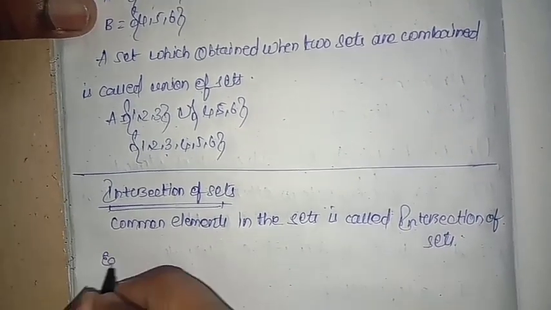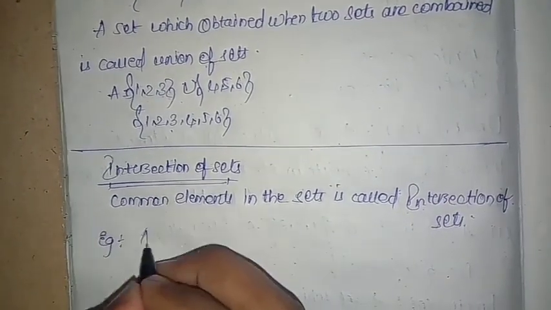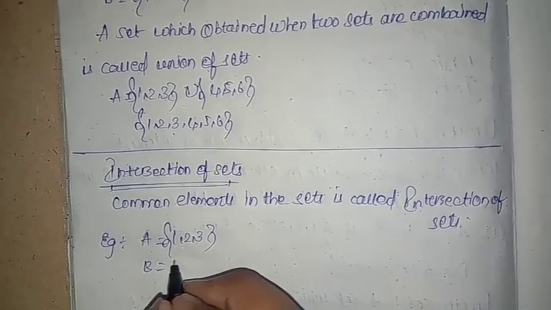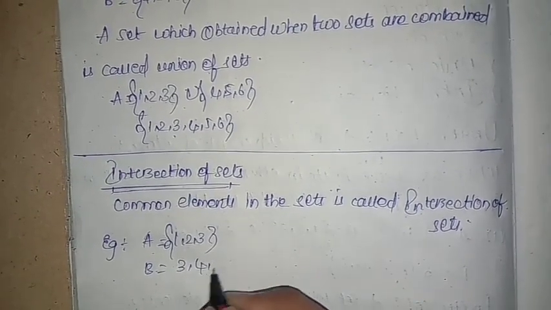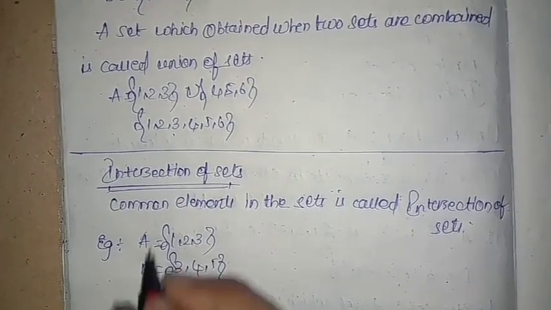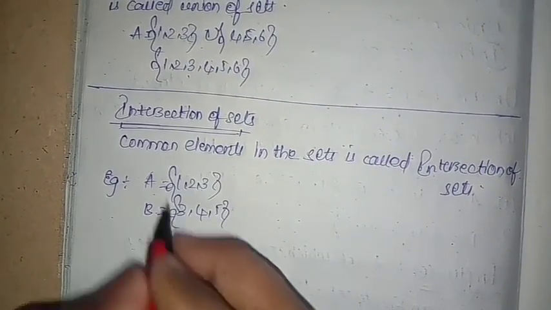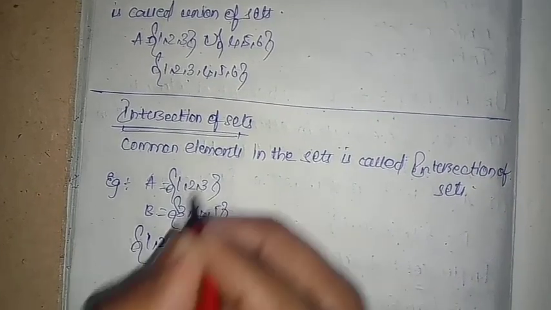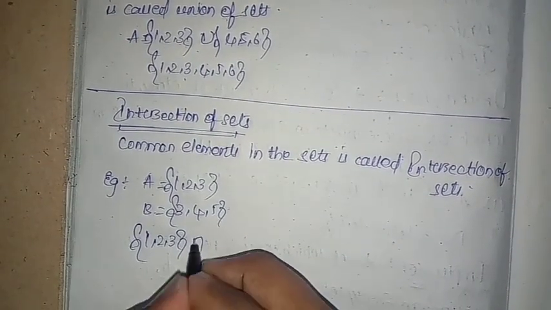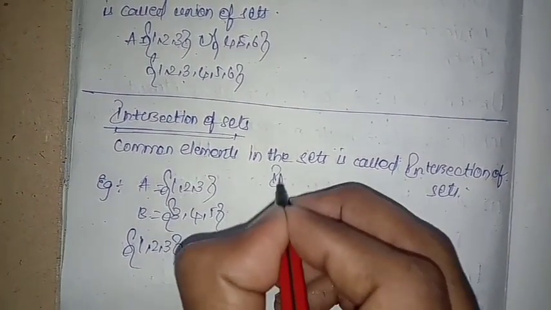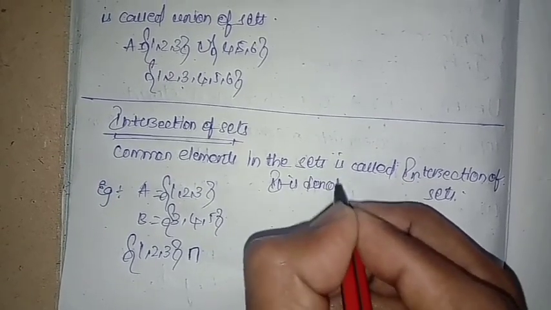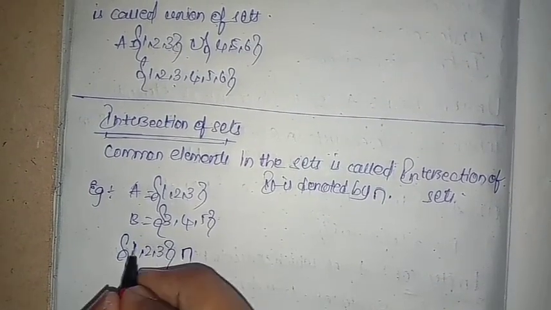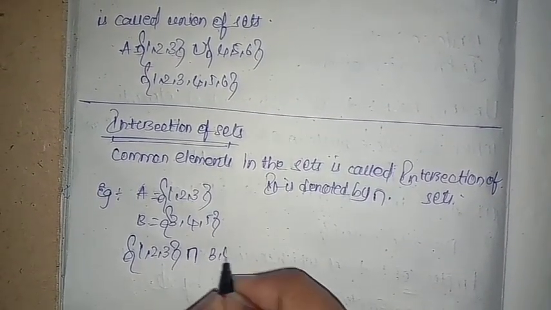Let's take an example. A equal to 1, 2, 3 and B equal to 3, 4, 5. When we intersect the two sets, it is denoted by the intersection symbol.